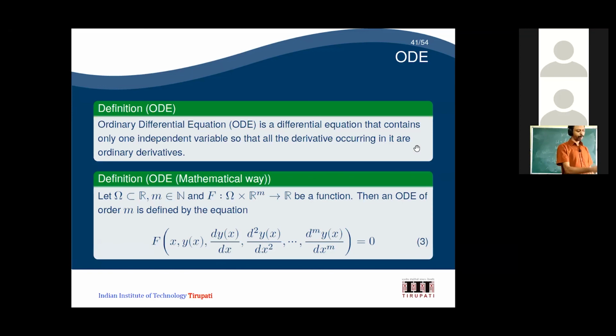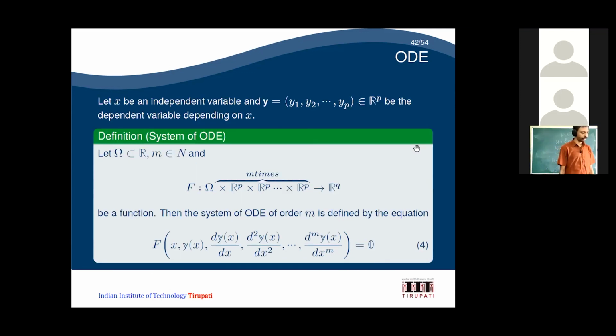So if you go for the mathematical way, let omega be a subset of R and m a natural number, and f is a mapping from omega cross R power m to R. It's a function. Then the ODE of order m is defined in this way: f of x comma y(x) comma dy by dx, d square y by dx square, etc., up to d power m y by dx power m. Okay, this is the mathematical way of writing an ordinary differential equation.